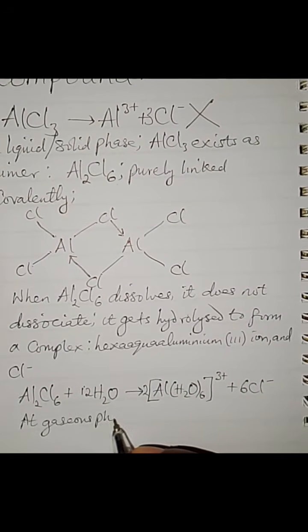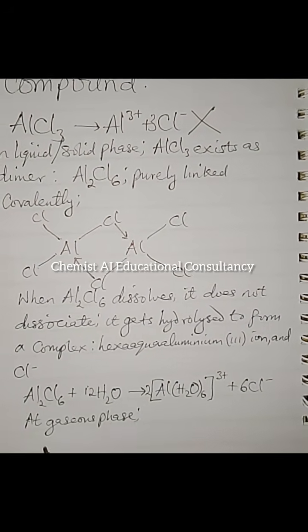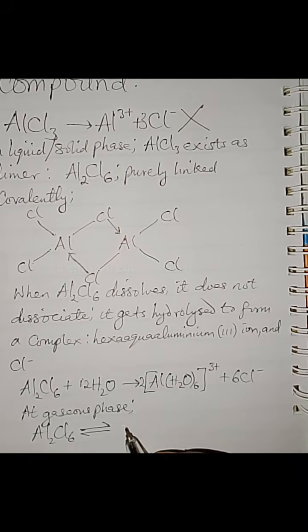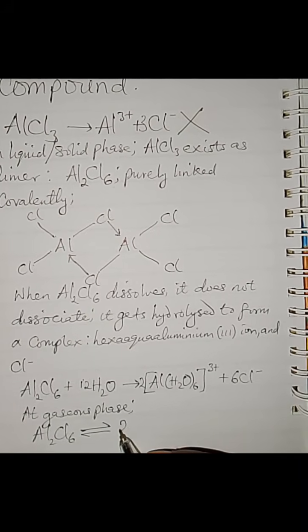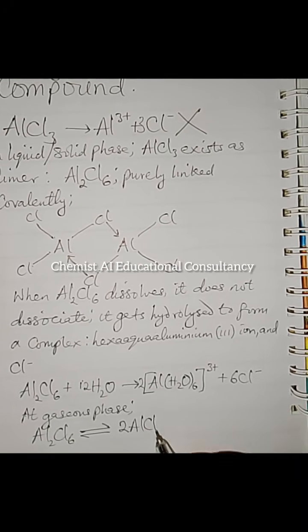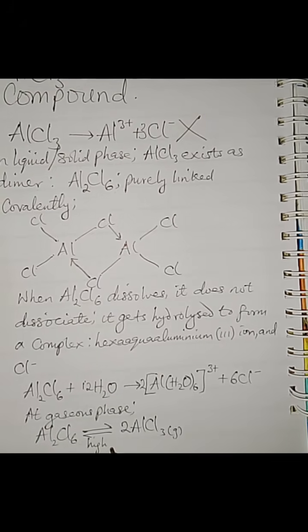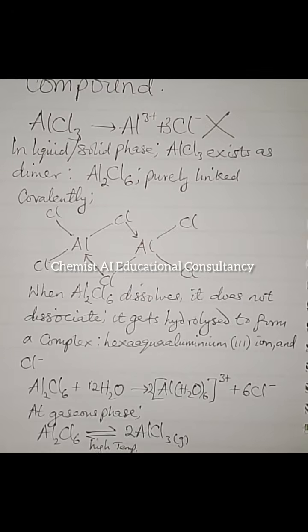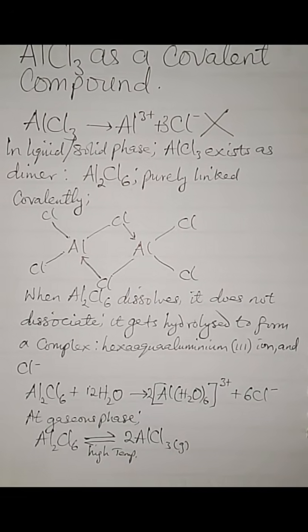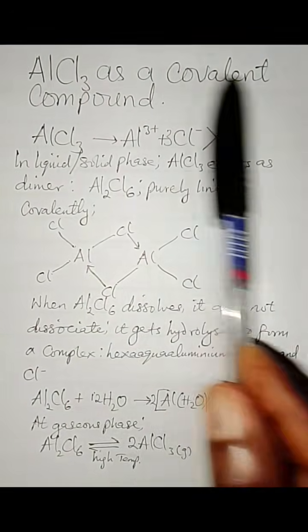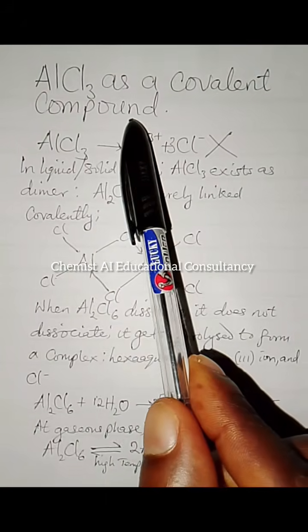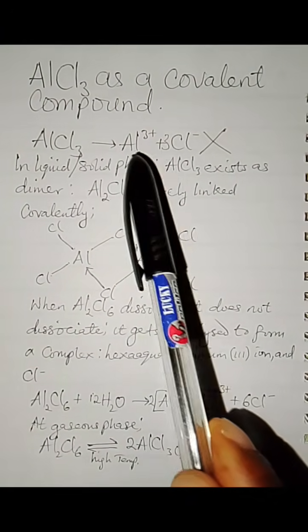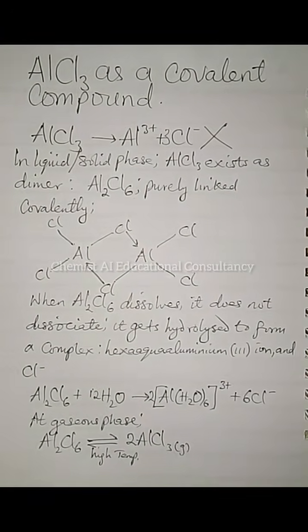Again, at gaseous phase, something happens. The Al2Cl6 breaks down into 2 molecules of AlCl3. This only happens at a very high temperature and the reaction is reversible. Therefore, AlCl3 is a covalent compound and not an ionic compound. And this reaction does not exist because the aluminium content is trapped